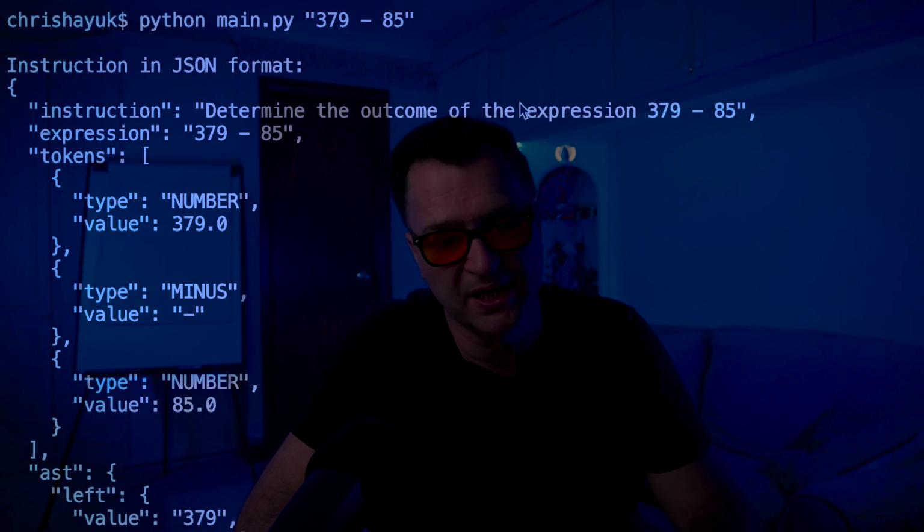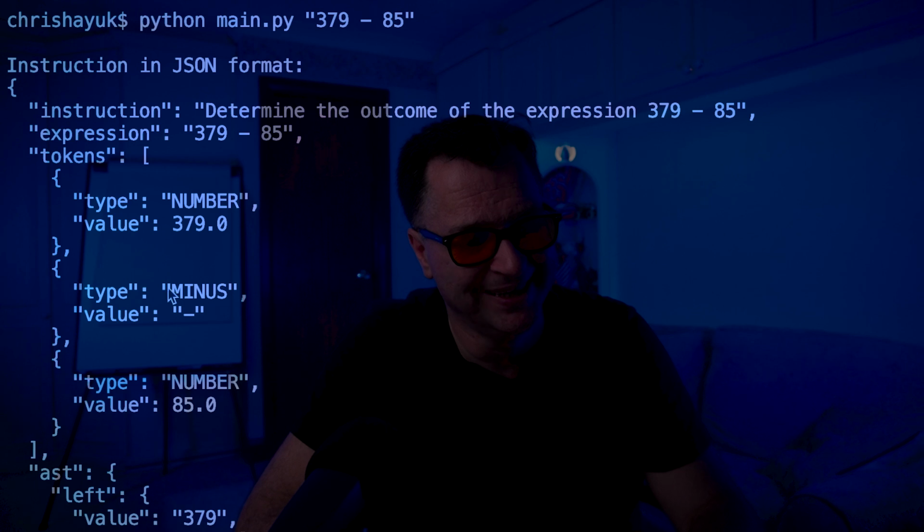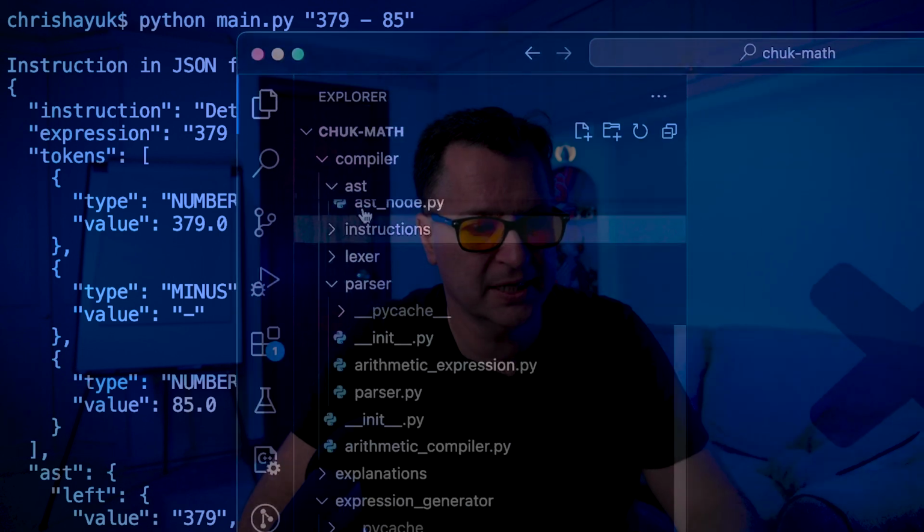So to do that, let's just run our main.py one more time. You see, determine the outcome of the expression 379 multiplied by 85. That is our emitted version. And that comes from, we've got the tokens, we've got the AST, and now it's going to emit the instruction. Let's look at how the code does that for a second.